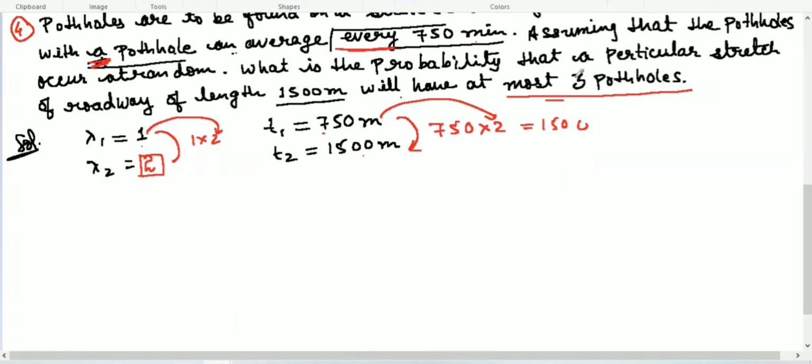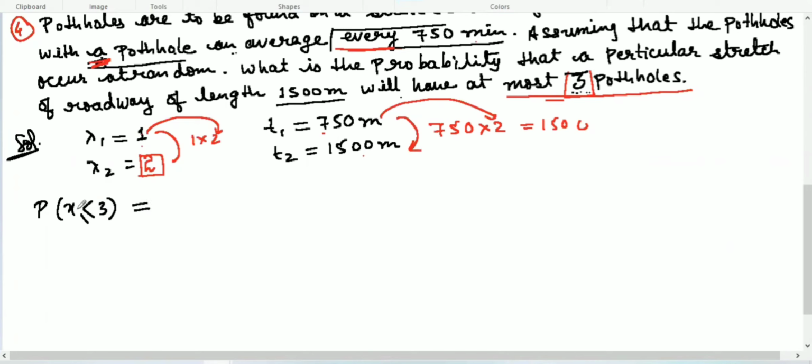It means 3 is the bigger number, not more than 3. At most 3 potholes. So we have to find the probability of x less than or equal to 3, but not more than 3. The greater number will be 3. So x can be less than or equal to 3.